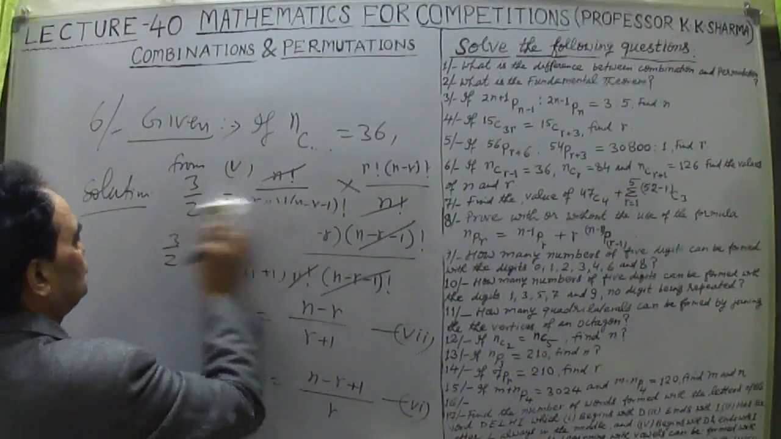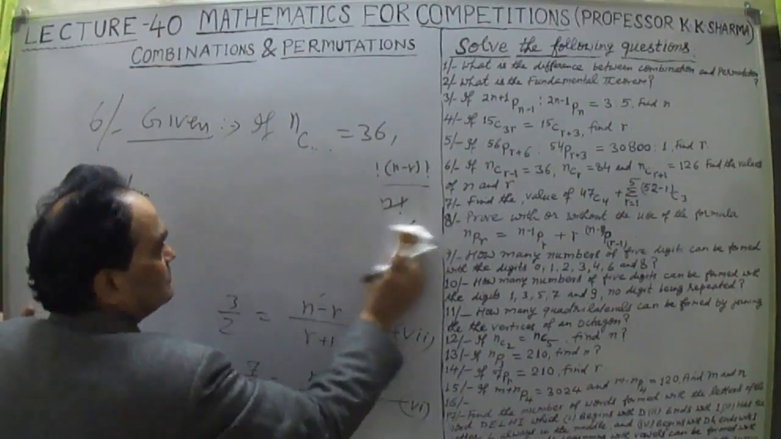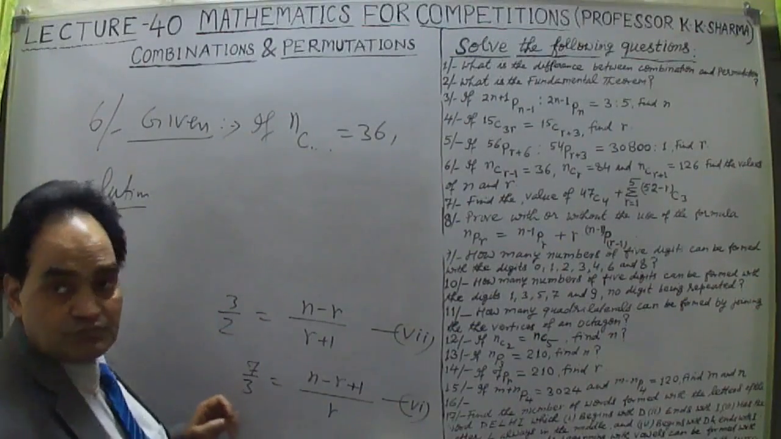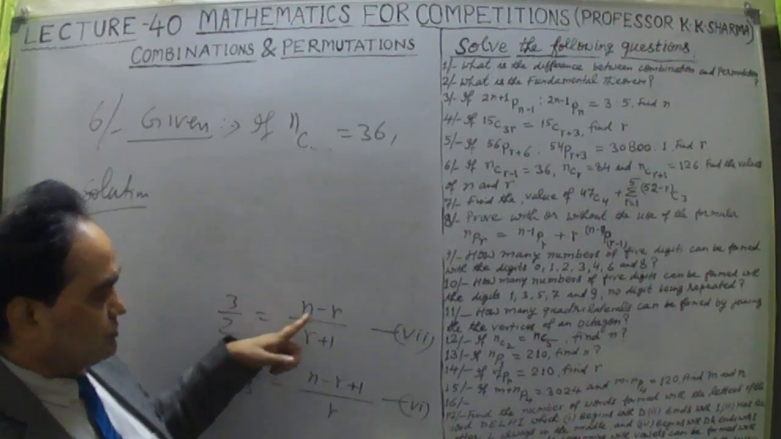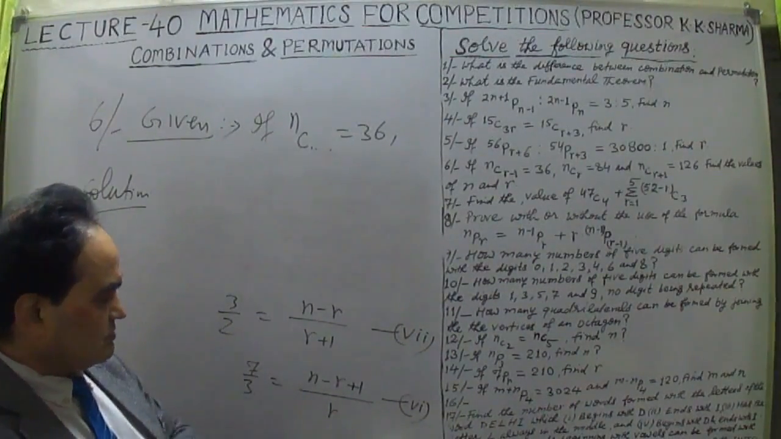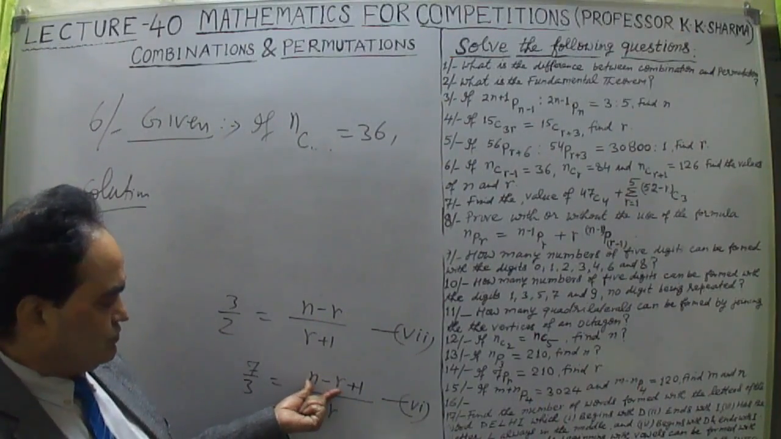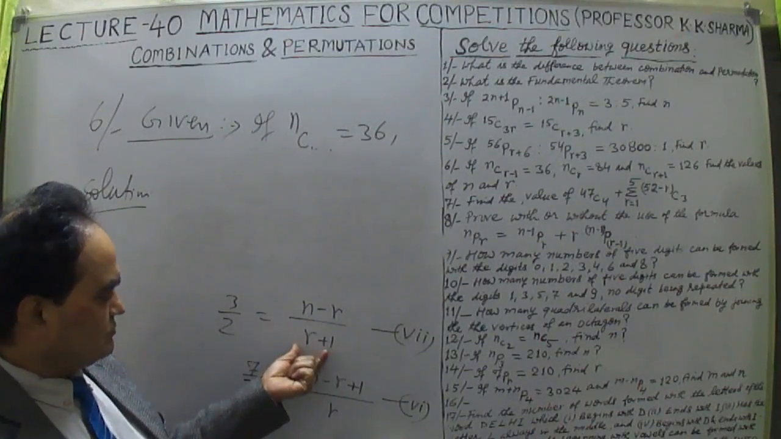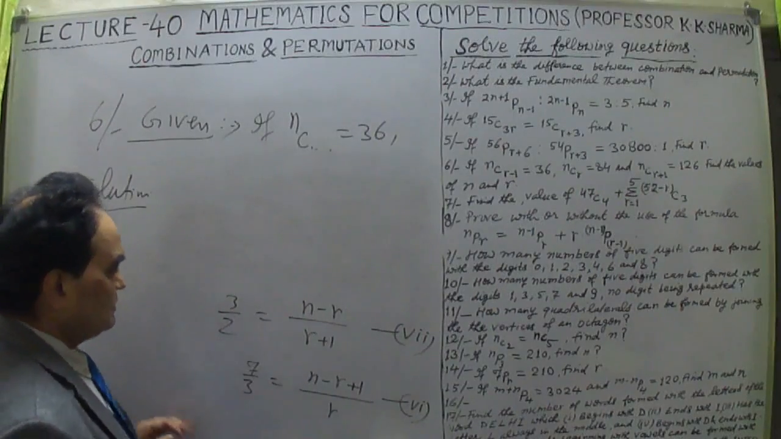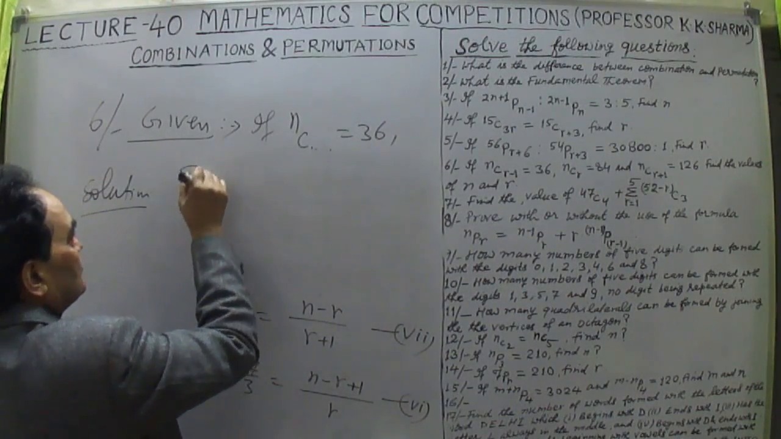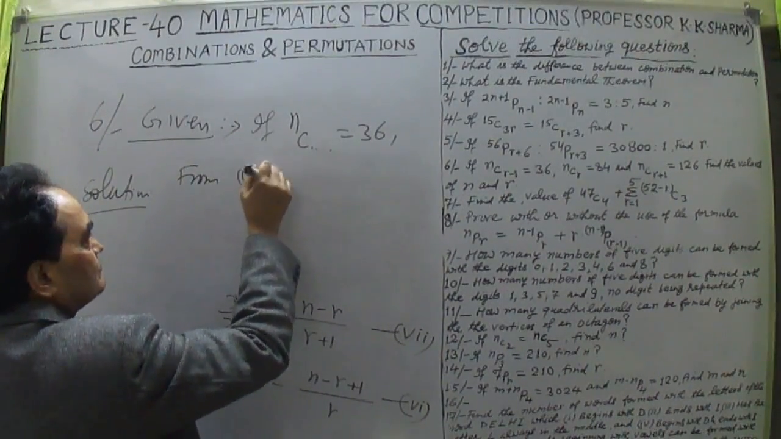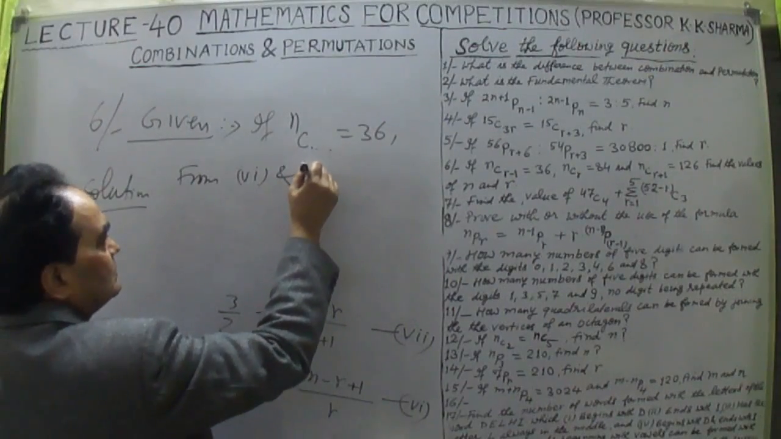Now these two equations are to be solved by us. Now let me take them clearly here. What is given to us? We are given here 3 upon 2 equal to n minus r upon r plus 1 and 7.3 equal to n minus r. Now this n minus r value we will find out from here. It will be 3 by 2 into r plus 1. Put here this value from 6th and 7th.